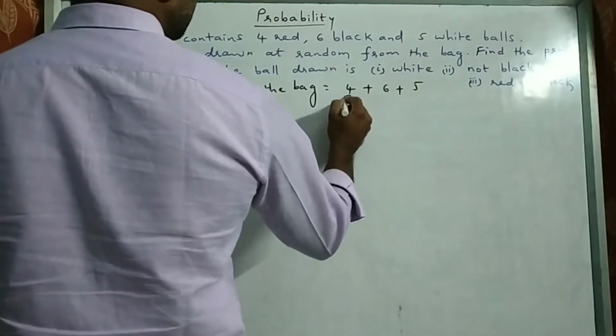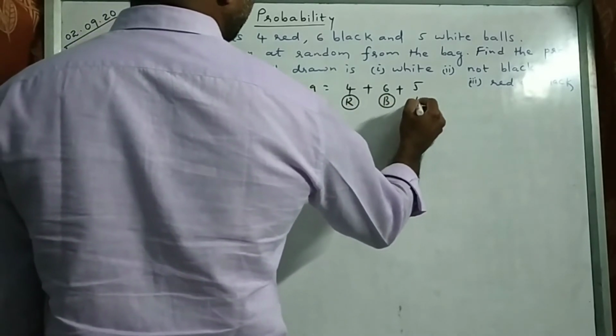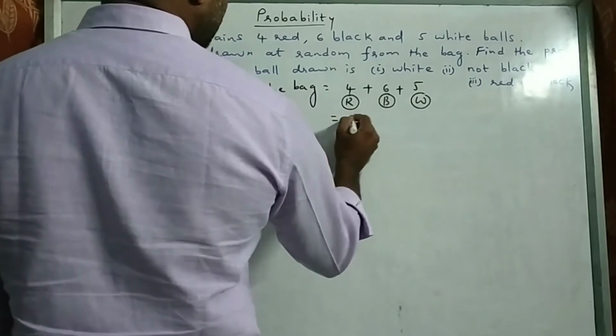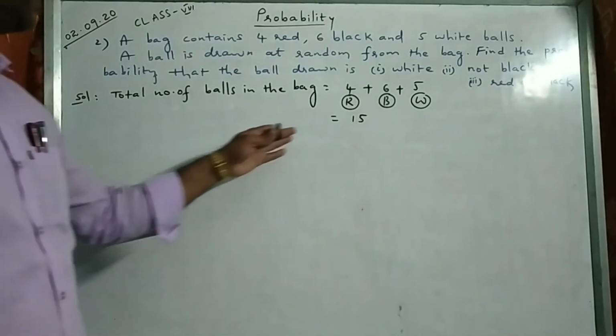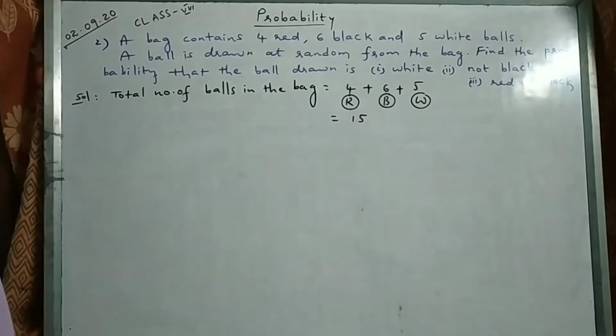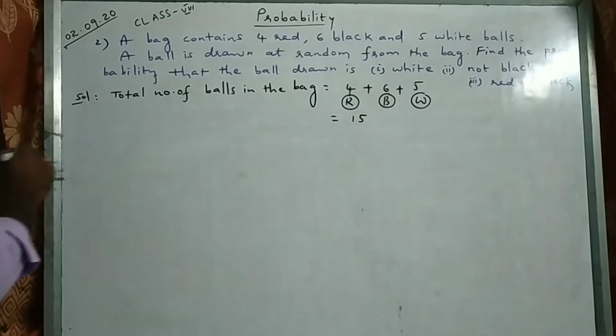So red 4, 6 black and 5 white. Total how many? 15. So from the 15 balls, total number of possible outcomes is 15, right?